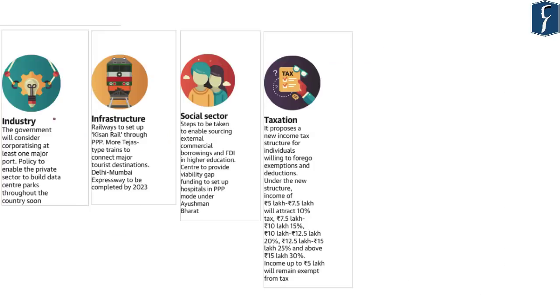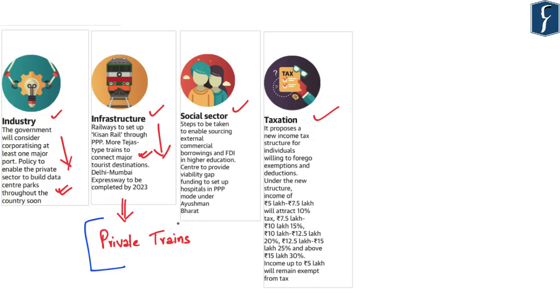Further, page number 1 also highlights industry, infrastructure, social sector as well as taxation. On industry, it says that the government will consider corporatizing at least one major port of this country. The policy to enable the private sector to build data center parks throughout the country will be released very soon. With respect to infrastructure, it says that the railways will set up Kisan Rail through public-private partnership, and more Tejas type trains will connect major tourist destinations. So the thrust is clearly on running more private trains in India.